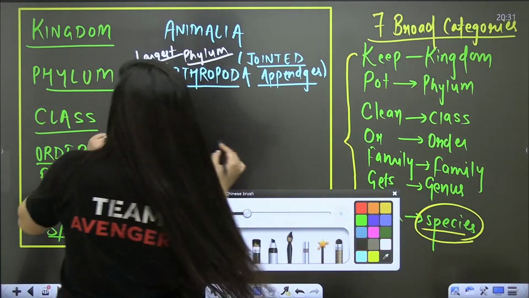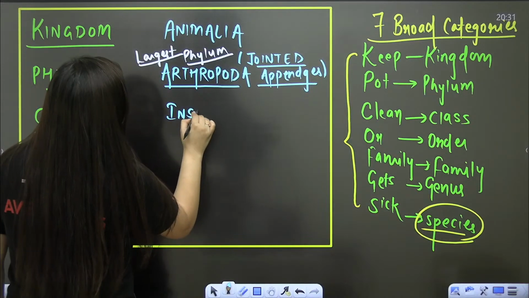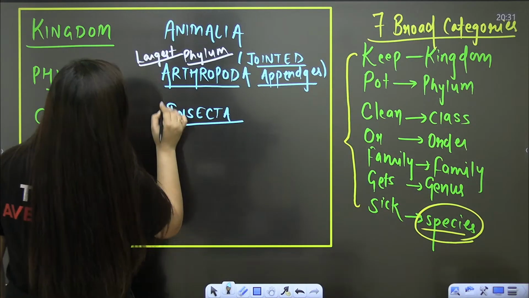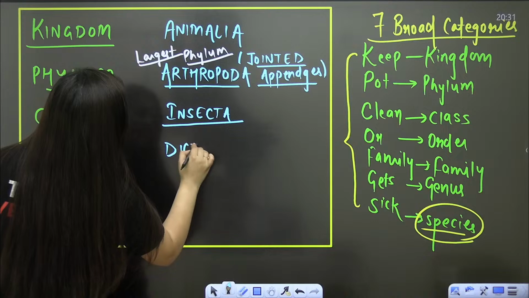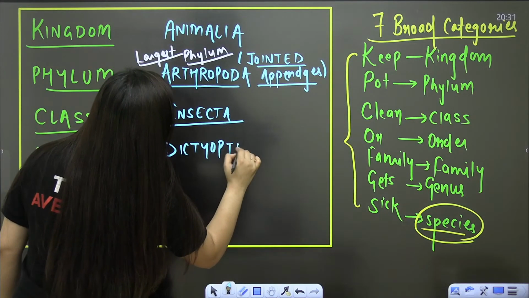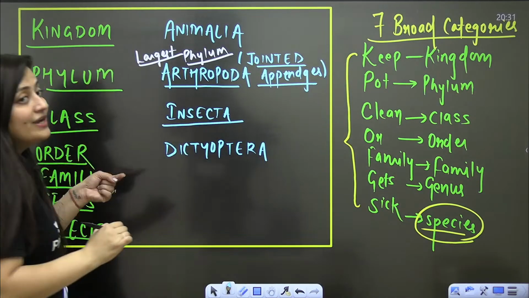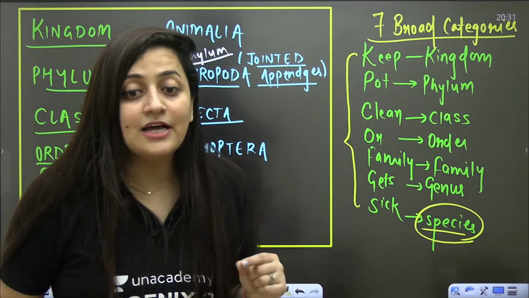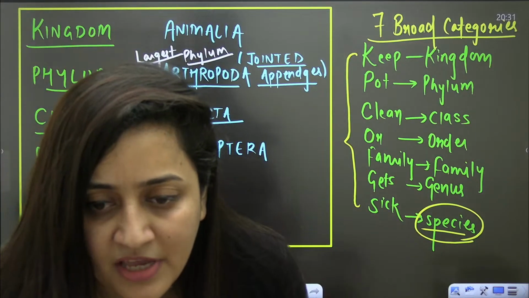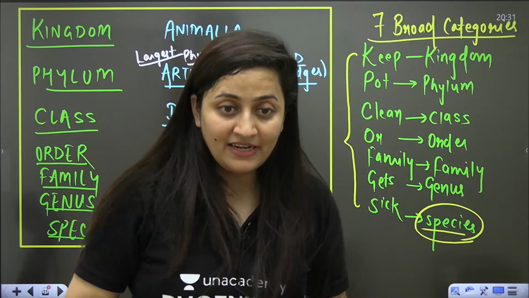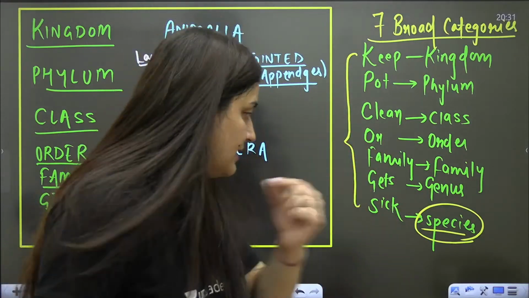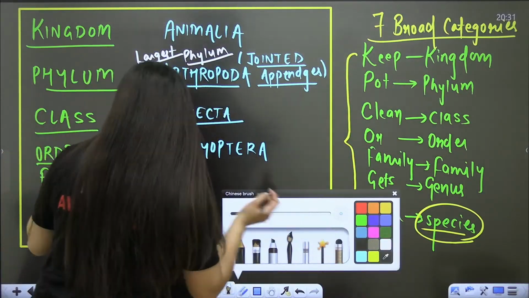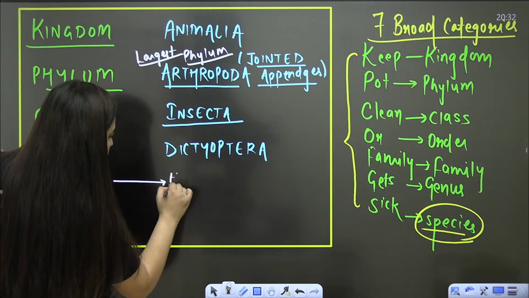Now class is Insecta. Now you are never going to forget it, right? Order is Dictyoptera. And now it is the cockroach. Can you tell me the family name here, students? Anyone in the class? If you can tell me, very good. Otherwise, this is your homework.